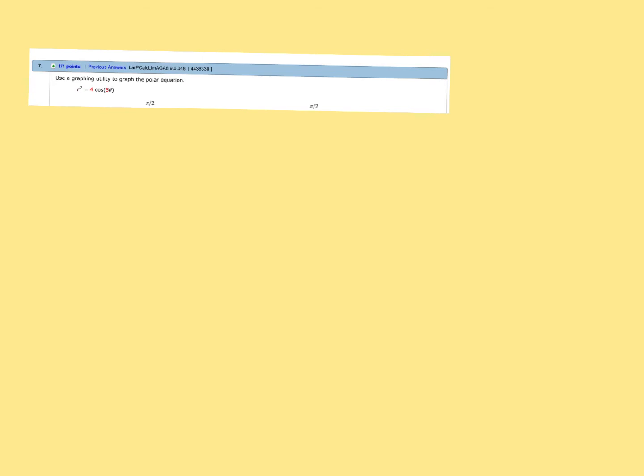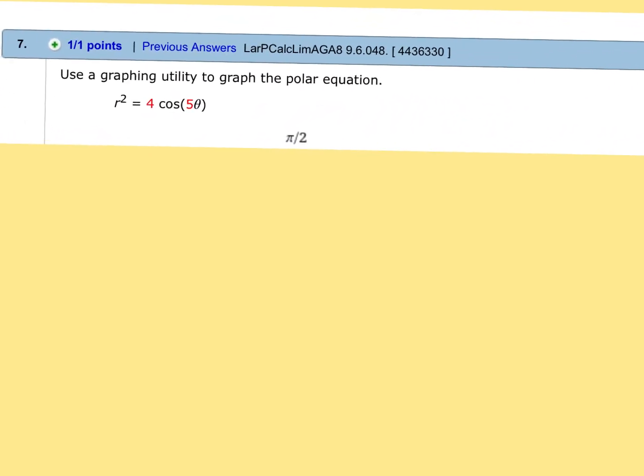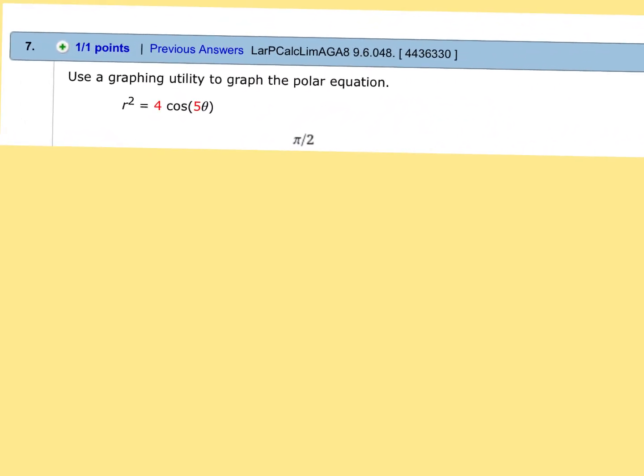Okay, so this was the first question from the homework, which is good because we didn't do this one right in the warm-up. This is number 7 from the homework. This is a lemniscate, and I know that because the r is squared. It's the only one that has an r squared. So this is your little infinity. It's like a rose with 2 petals, really.